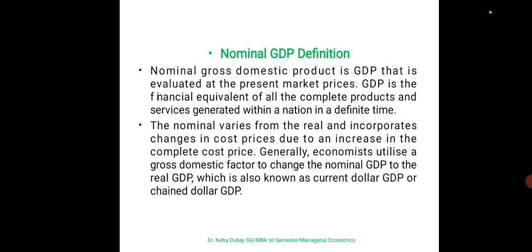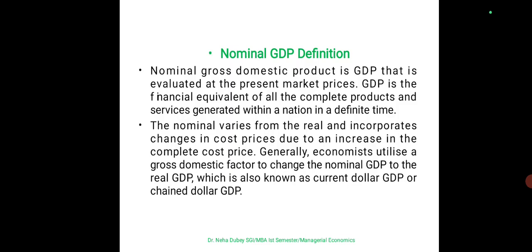So nominal GDP is GDP that is evaluated at the present market prices. GDP is the financial equivalent of all the complete products and services generated within a nation in a definite time. The nominal varies from the real and incorporates changes in prices due to an increase in the overall cost price.